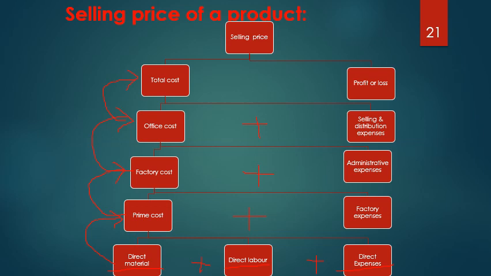This total cost will be added with profit to make up the selling price. So if I am selling the product at a price lesser than the total cost, then I will be incurring loss. If I am selling a product at a price more than the total cost, then I am ending up with profit. This is how the selling price of a product is made up. This is a very important block diagram which is normally asked in the examination.